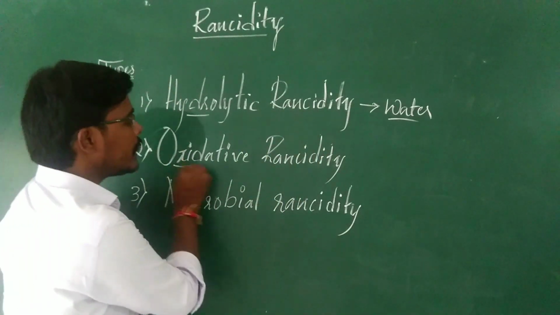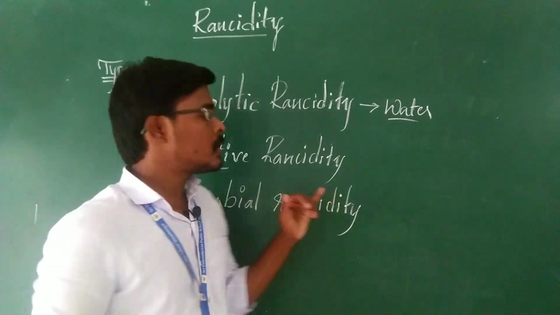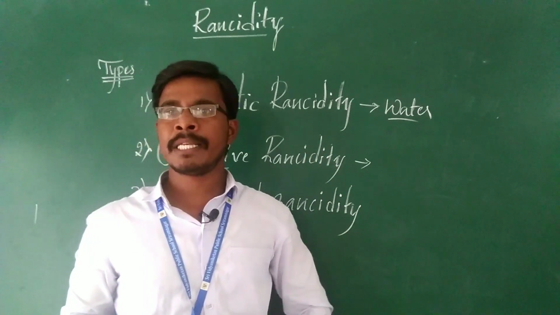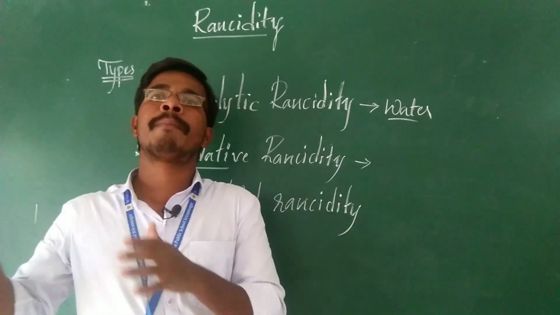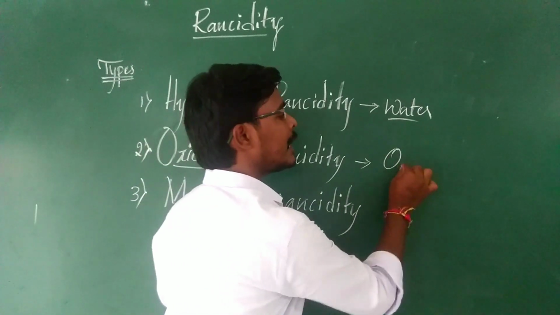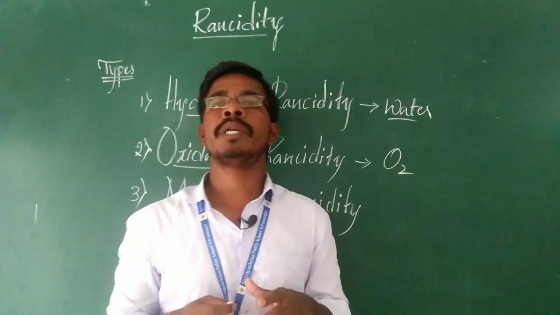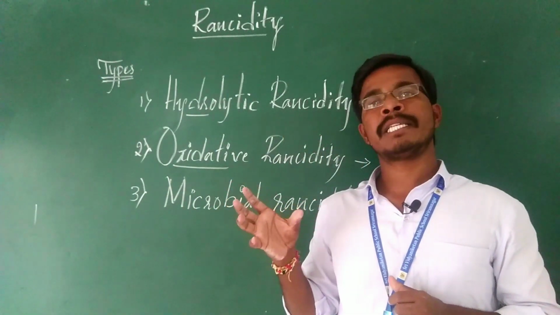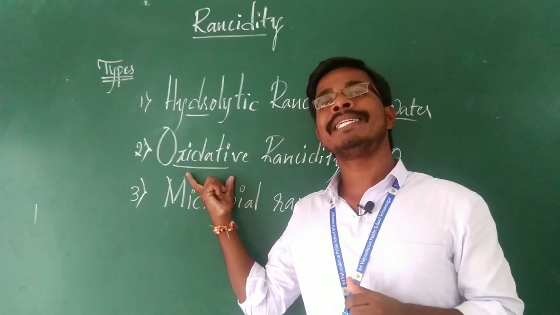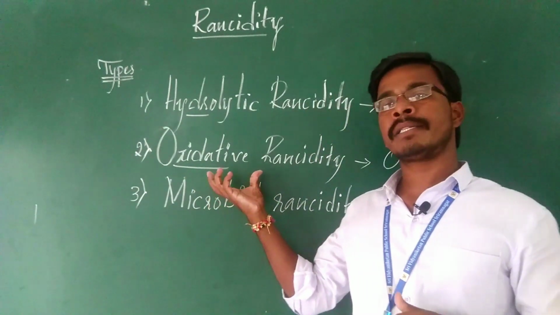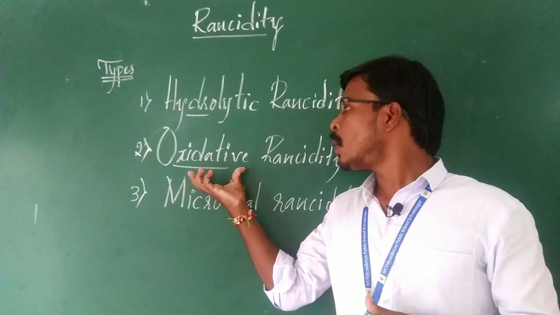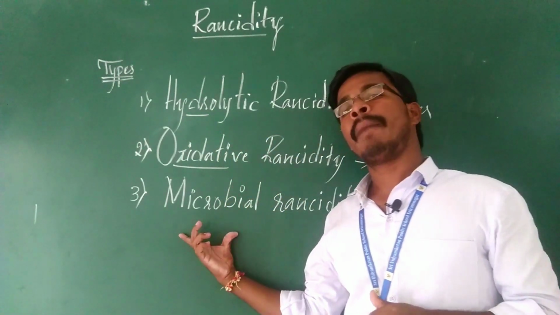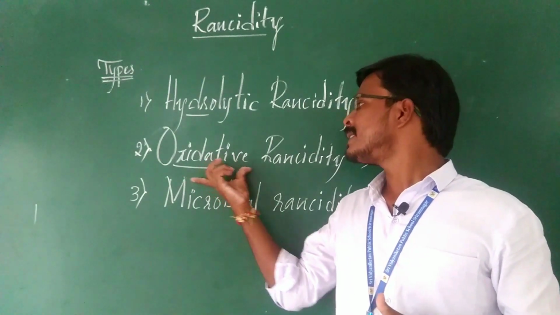The second one is oxidative rancidity. As we are learning in the 10th standard, this is the oxidation which takes place in the atmosphere by the combination of oxygen. With the help of oxygen molecules, the bonds and chains of fatty acids are broken. That type of rancidity is called oxidative rancidity. In our 10th syllabus, we go only through oxidative rancidity; they won't ask you about hydrolytic rancidity or microbial rancidity.